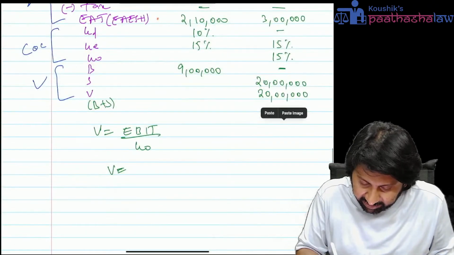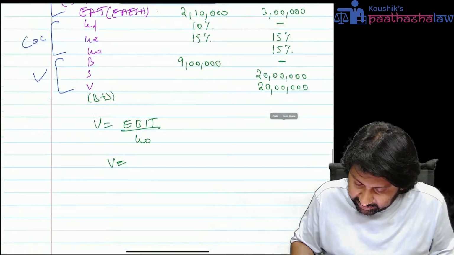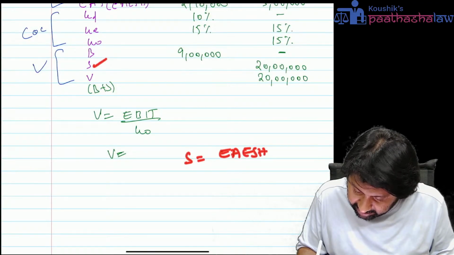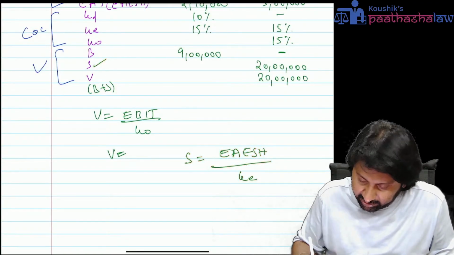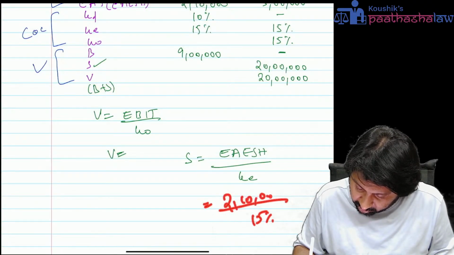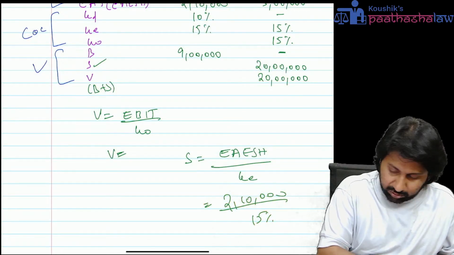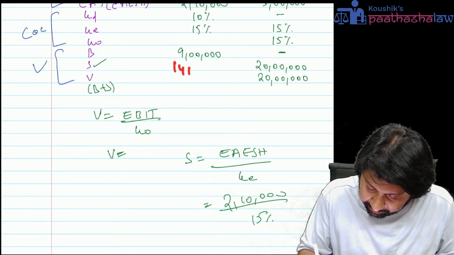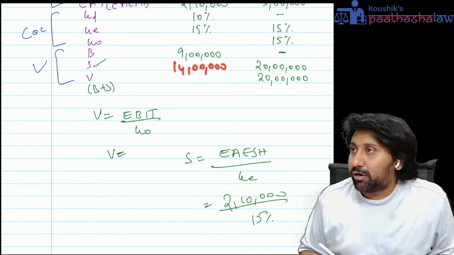So what will happen now? S equals EAESH divided by KE. KE is 15%, EAESH is 2 lakh 10,000. So 2 lakh 10,000 divided by 15% is 14 lakh. What is 14 lakh?